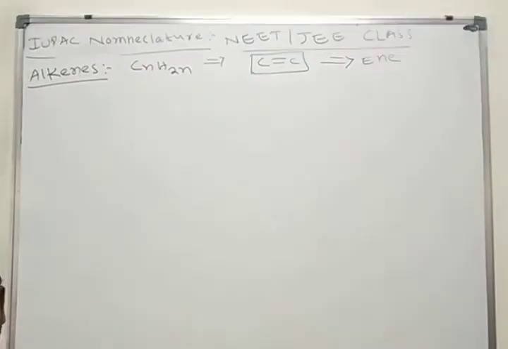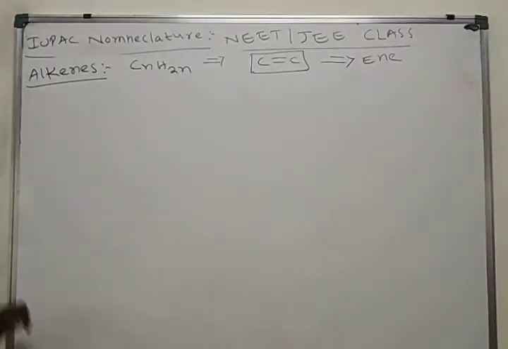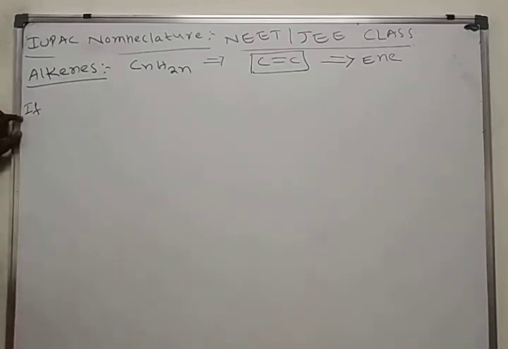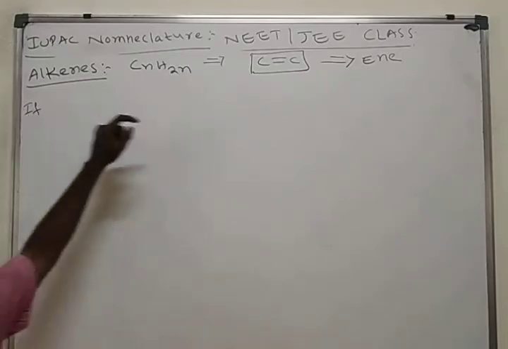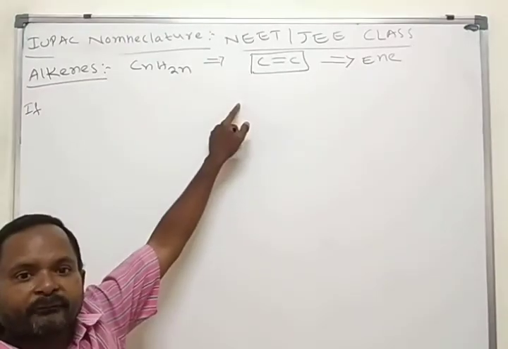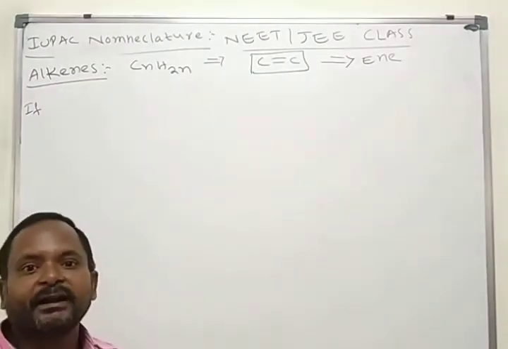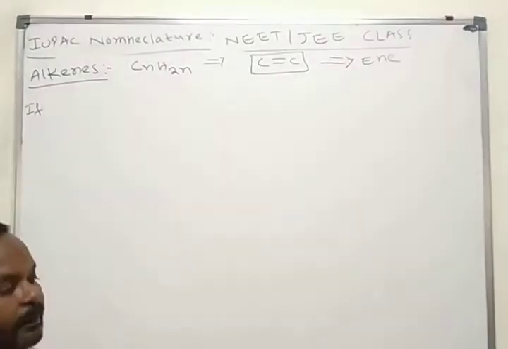If n is equal to 1, there is no one-carbon alkene. Why? Alkene means it should have the double bond, and one carbon doesn't have a double bond. So start with only 2 carbon atoms.